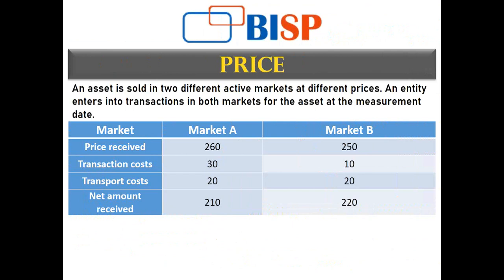Now, when I have to judge which market and what price I should assign, it is the highest and best use. I am assuming it is the best use in both the markets.